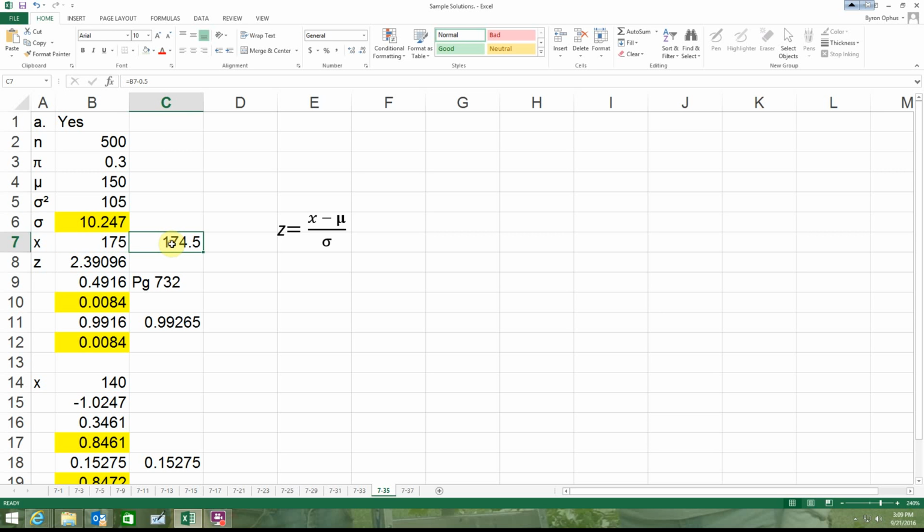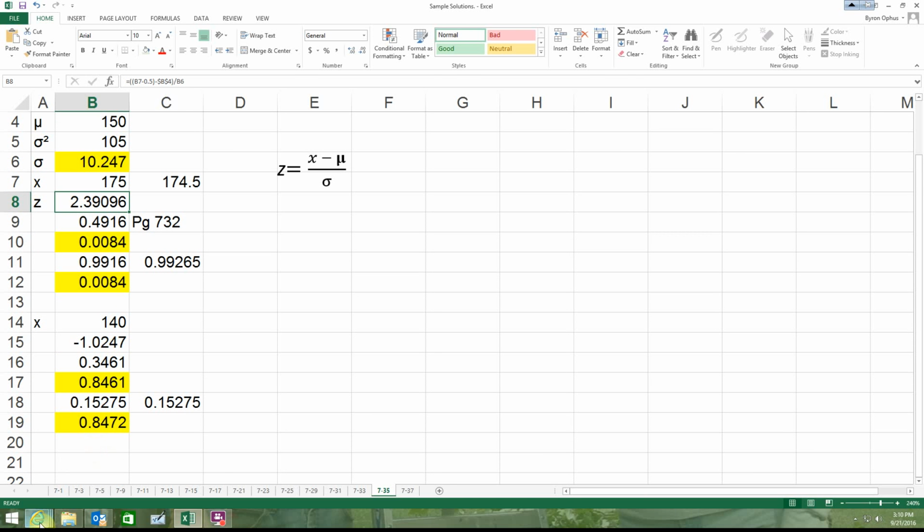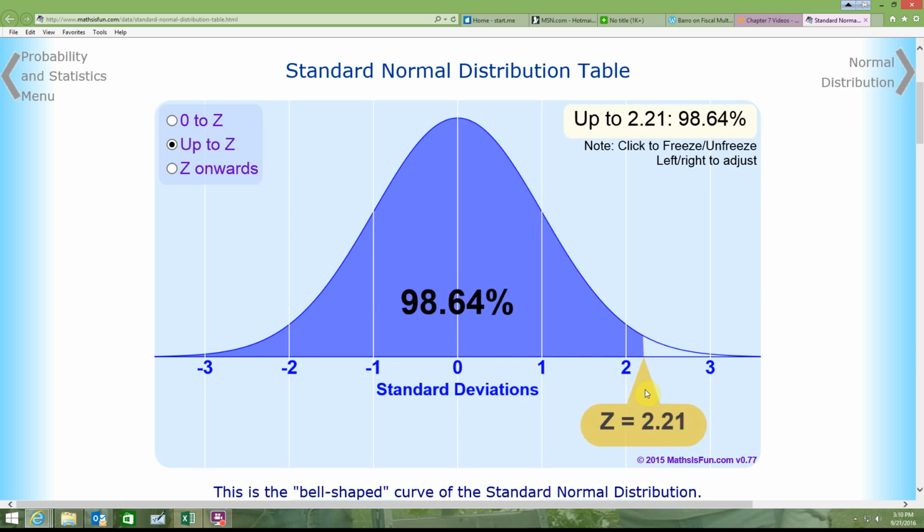And remember, we have to apply the continuity correction. In this case it's 175 or more, so again, if we look at that, at least x occur, use the area above, so I go x minus 0.5. I plug it in again. We've done this, so I won't walk through it, but my Z then becomes 2.39. I was saying about 2.5, but 2.39.